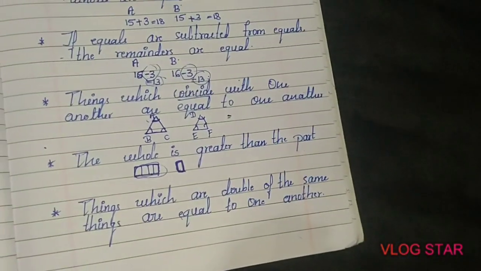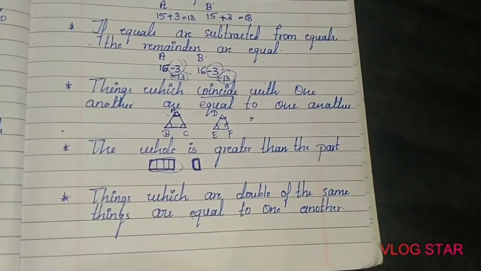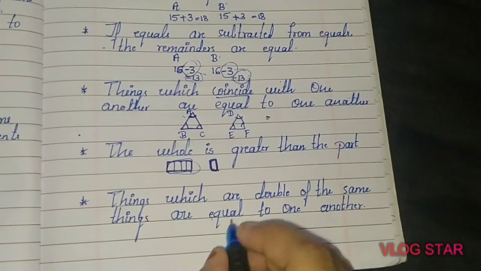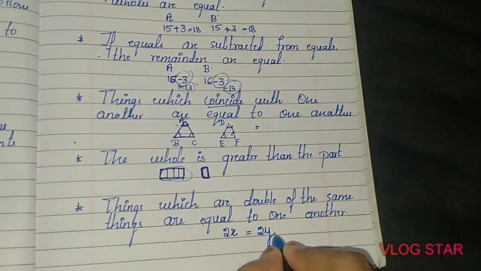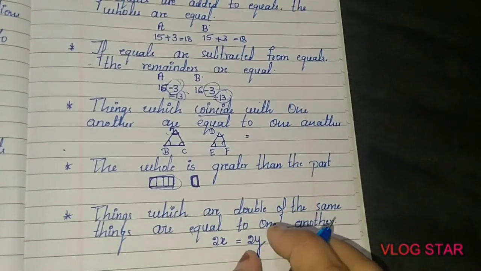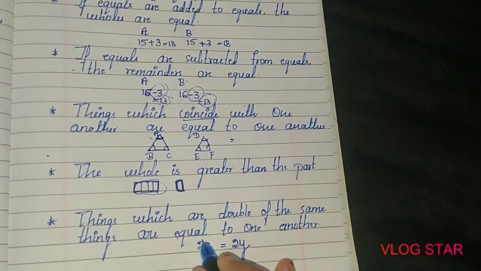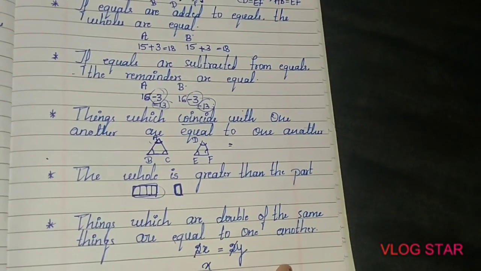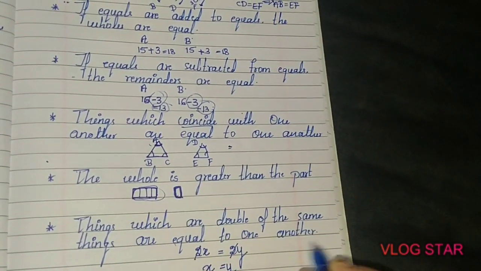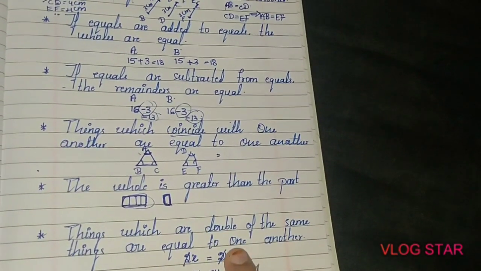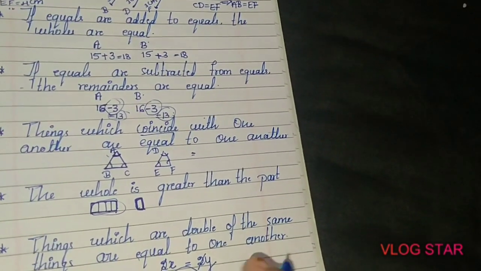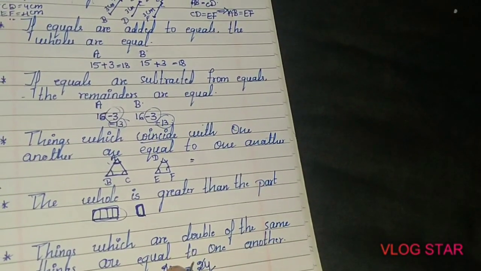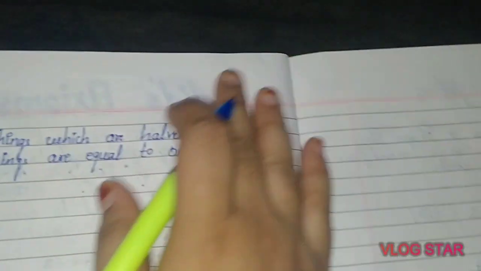Next thing is what again? Things which are double of the same things are equal to one another, isn't it? So if you consider here 2x, 2y, things which are double of the same thing. Okay, so what is happening here? 2 will get cancelled. What is remaining? x is equal to y. Things which are double of the same thing are equal to one another, isn't it? So this you can conclude by using Euclid's sixth axiom.